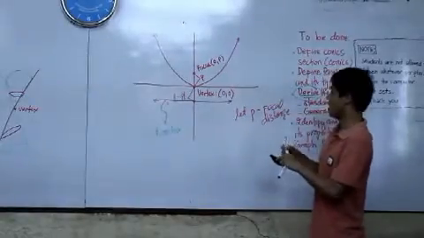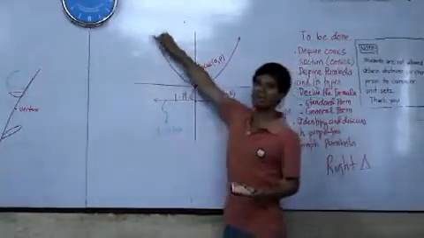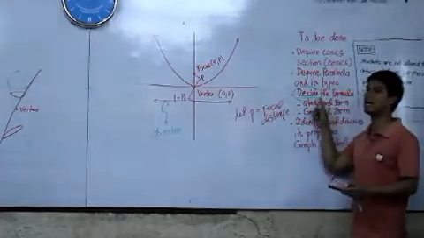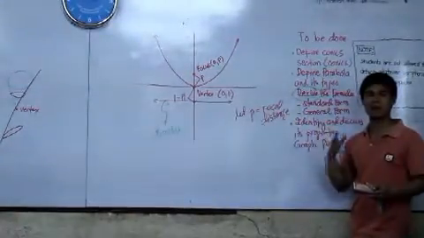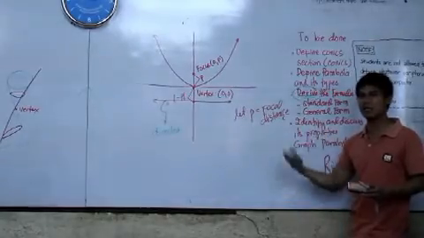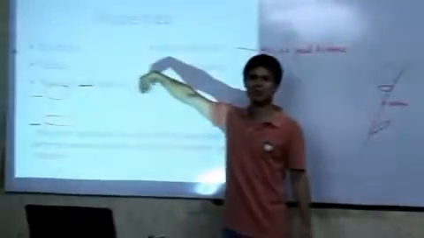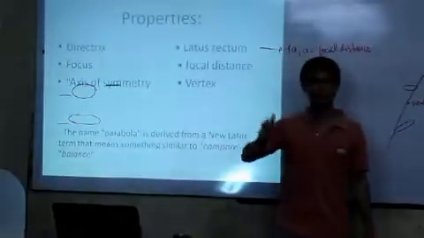Now remember this is composed of infinite points. Our objective, please put in mind, is that we're going to derive now our formula for the parabola. What is our next goal for this? Because we wanted to know the properties, because the properties are actually very important to have a complete graph of our parabola.